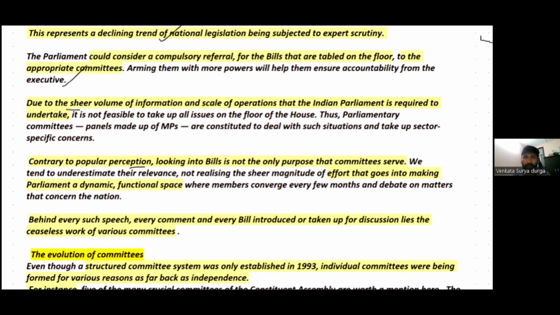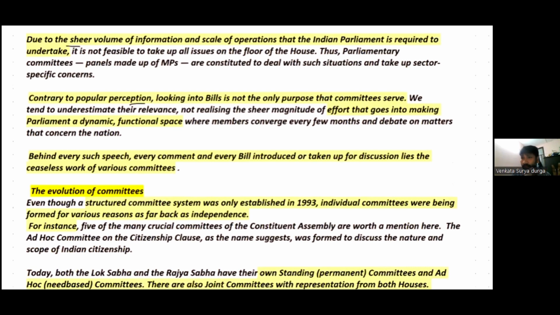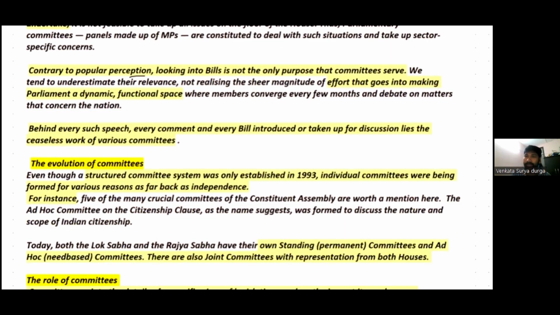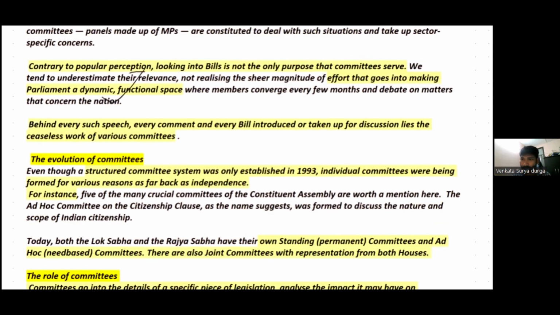However, this is not completely true, because we tend to underestimate the relevance of the parliamentary committees, not realizing the magnitude of efforts they put in to make parliament a more dynamic and functional space where members converge every few months and the debate matters. So it is not true that parliamentary committees just look into the bills.